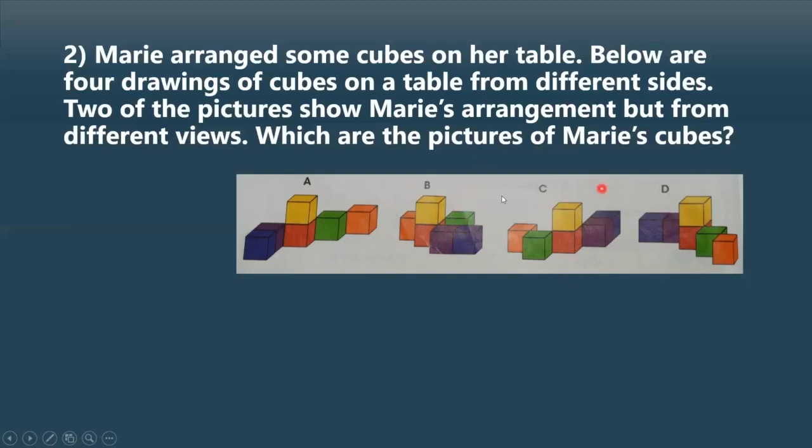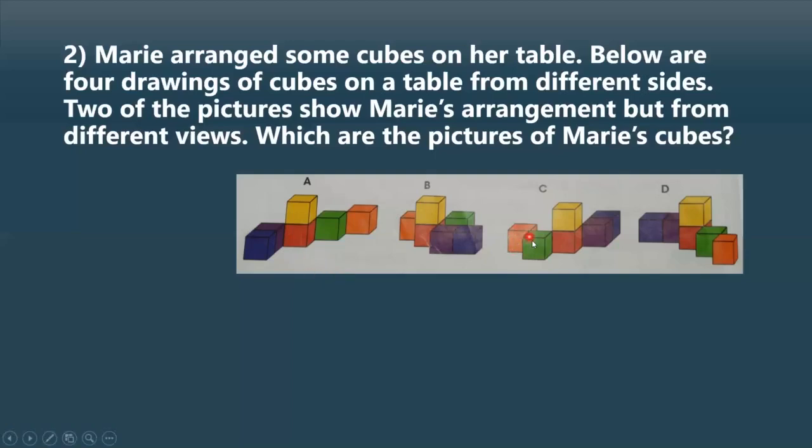Now let's see about C shape. Do you think this is a different view of A? Different view means if you are taking a picture from different angles, the picture will look the same, but there is a little bit of change in the angle. So only that one you have to think. There will be no change in the placing of the cubes. How the cubes are placed in A, it will look exactly like that arrangement in a different view. Only the position, the angle, will be changed. So do you think C is a different view of A?